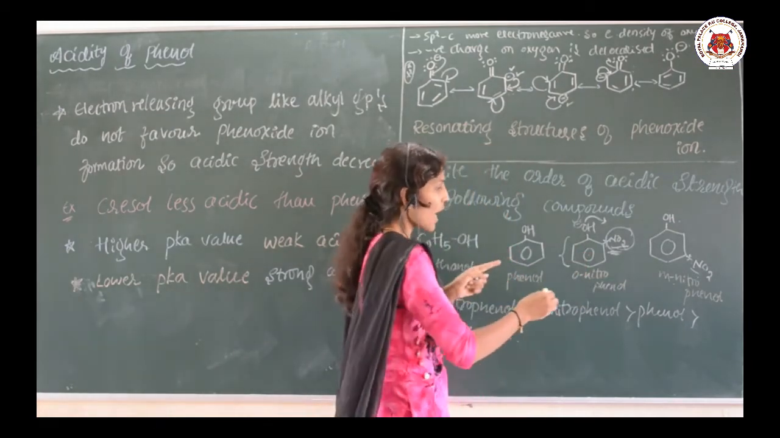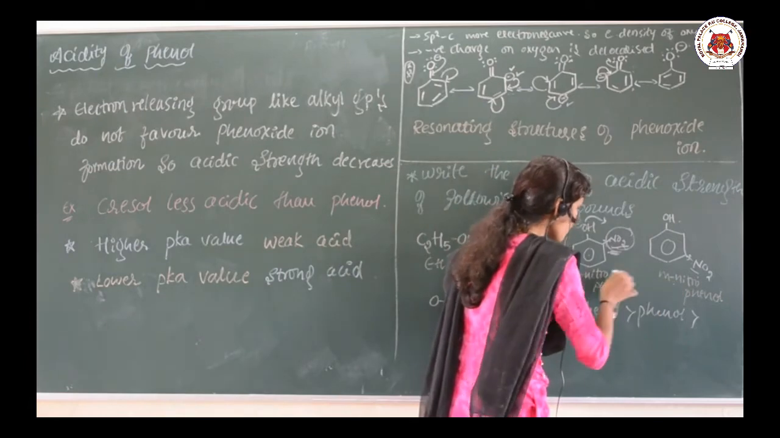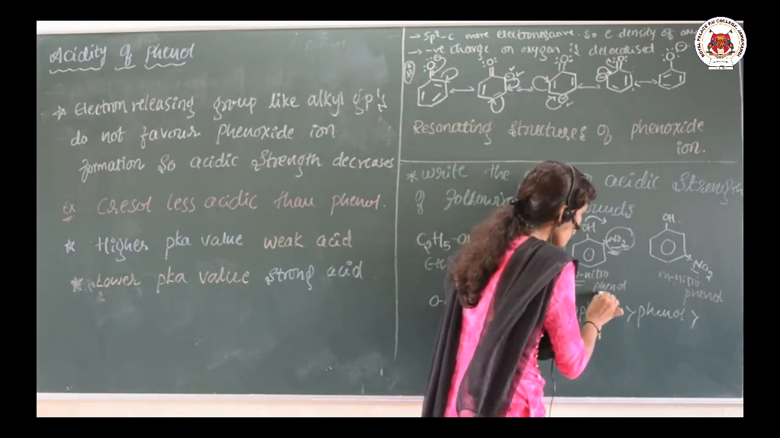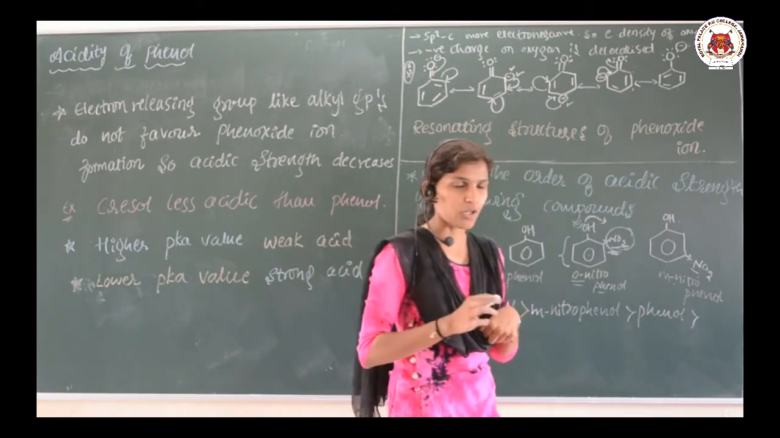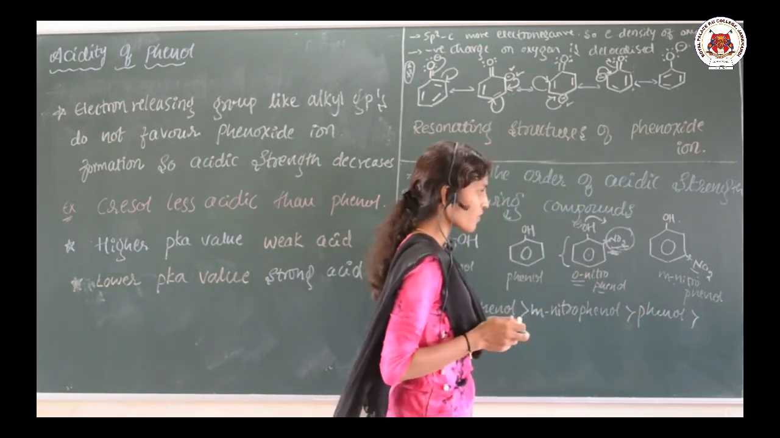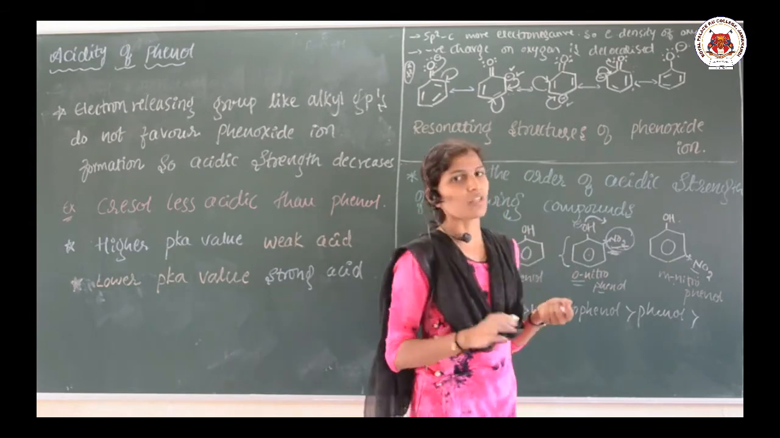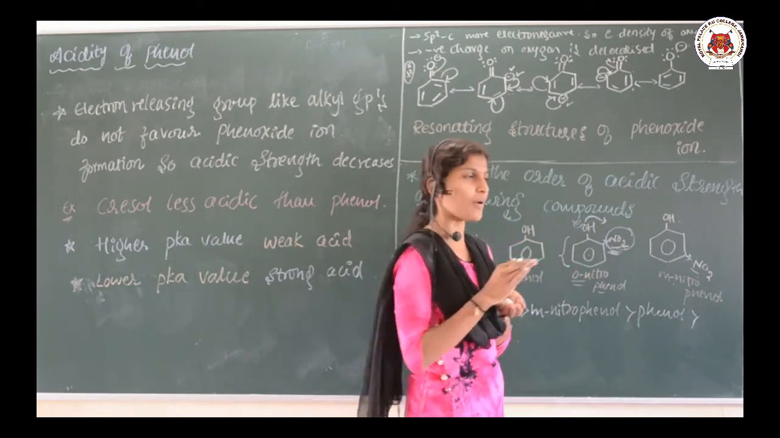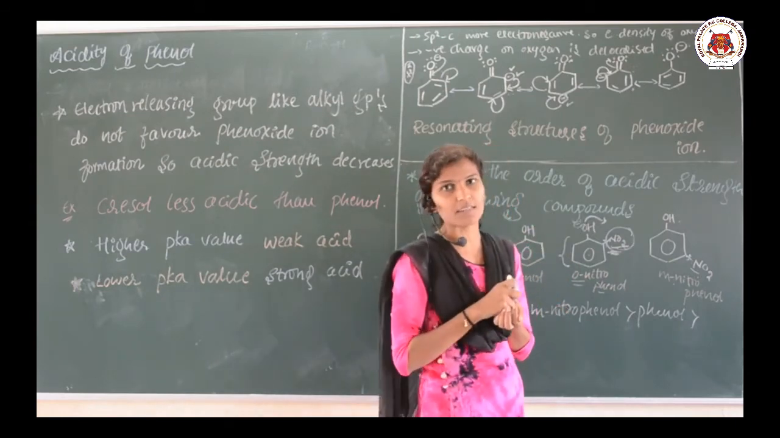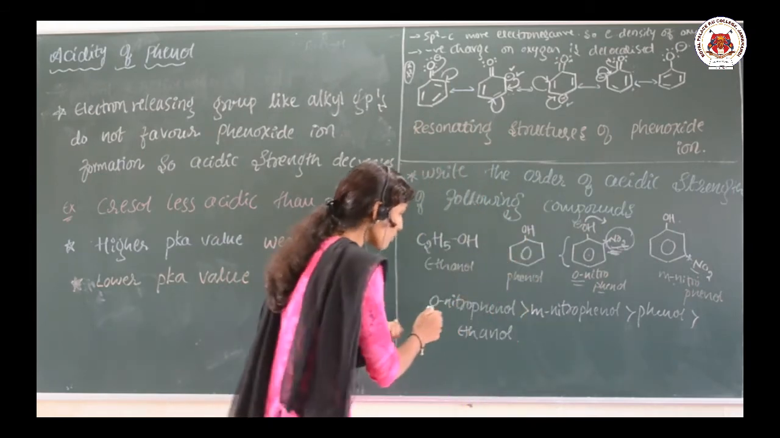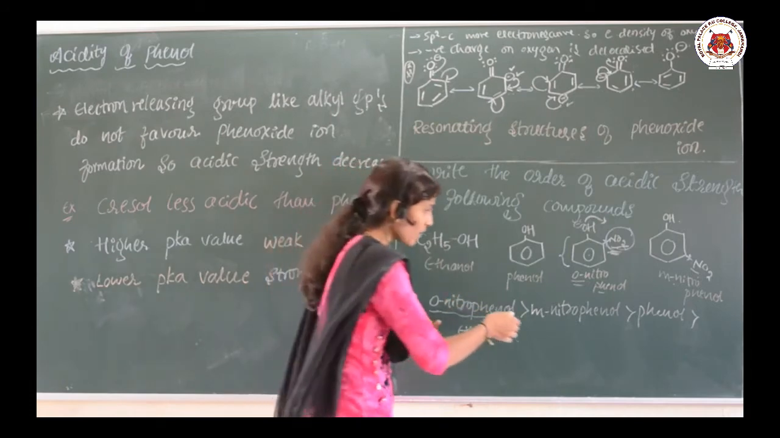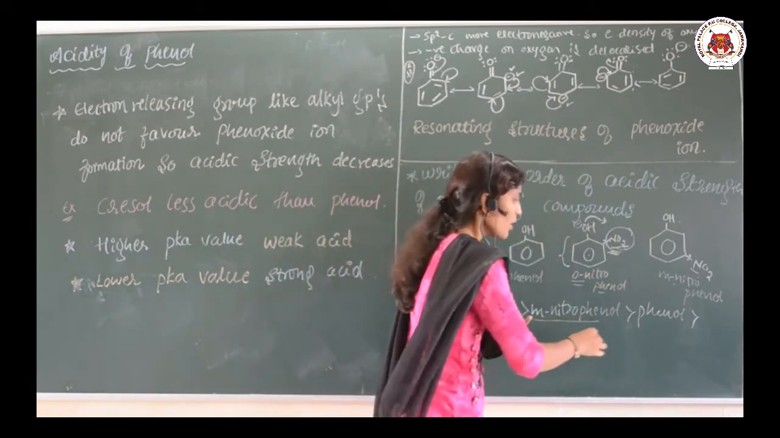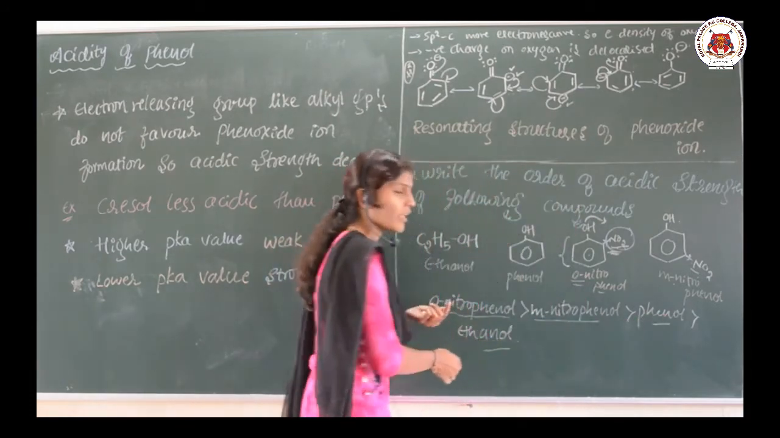So as compared with these two structures, ortho-nitrophenol is more acidic as compared with the meta-nitro, because in the ortho position electron richness is there, in the meta position electron richness is not there, but the NO2 group is there that can drag the electron. So the order will be ortho-nitrophenol comes first, and then meta-nitrophenol, then phenol, then ethanol.